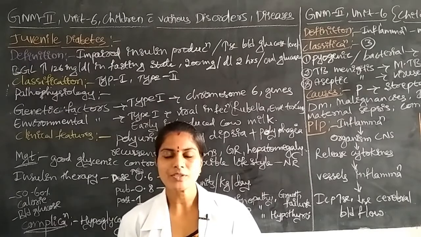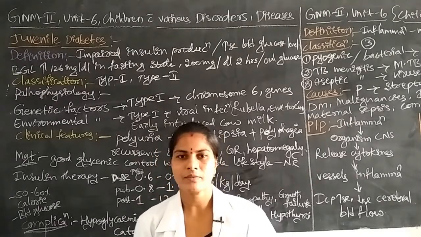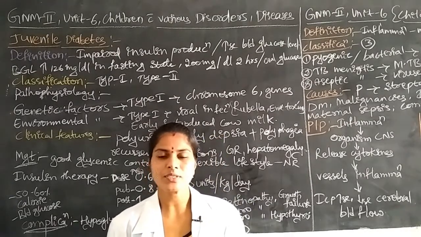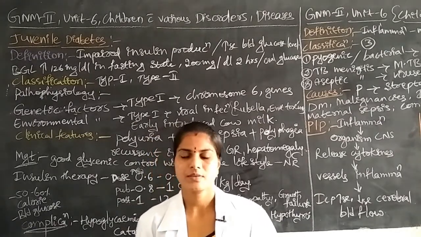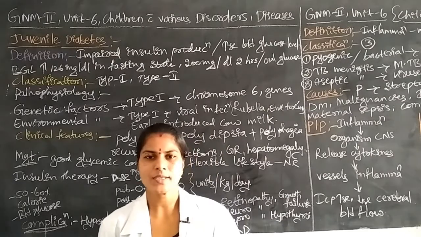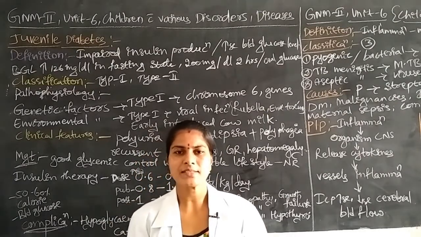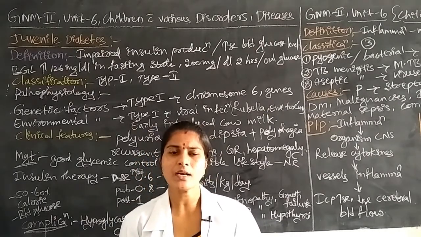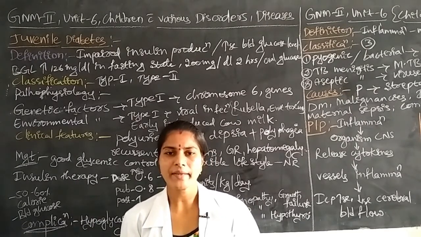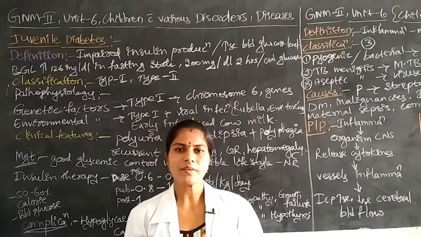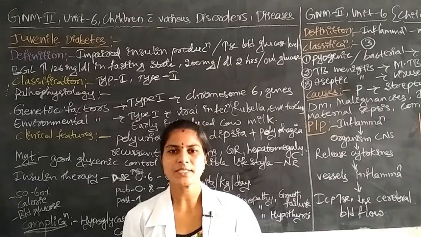Before entering into the topic, we want to discuss one topic, that is the pancreas. Everyone knows what the pancreas is. The pancreas is a structure in the digestive system. What is the function of the pancreas? The pancreas secretes some hormones.